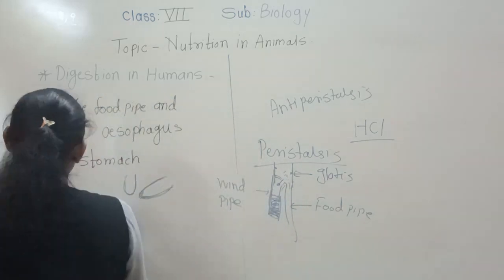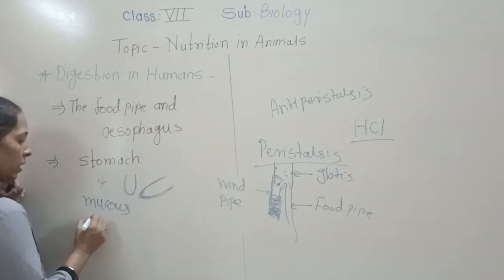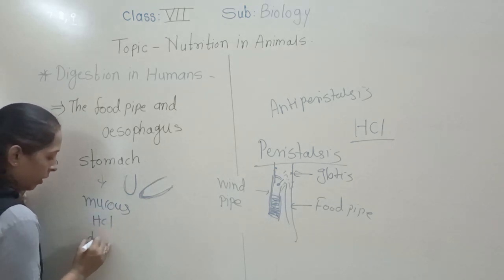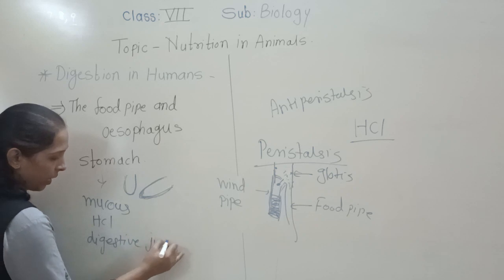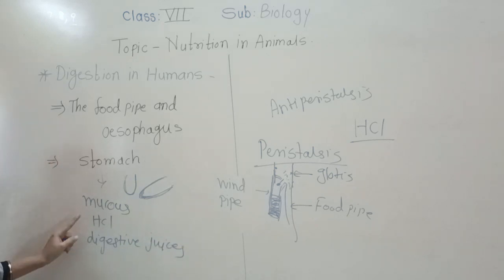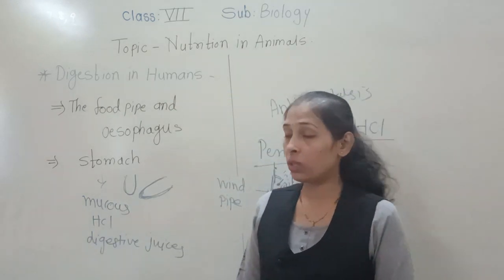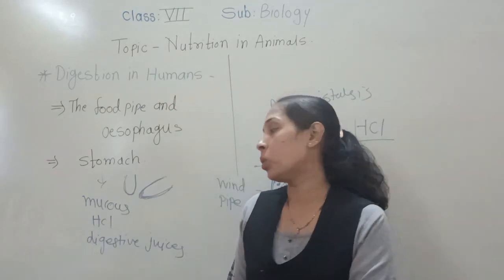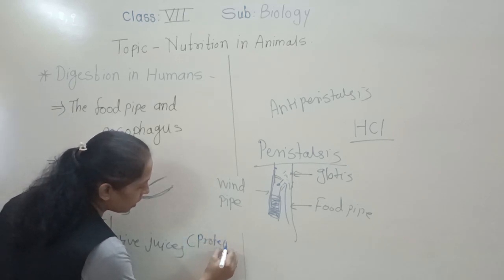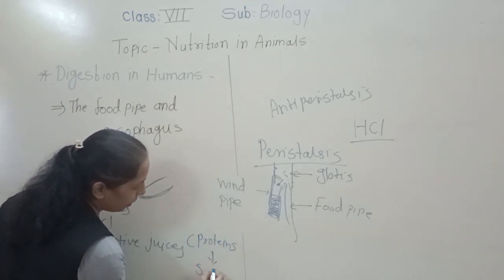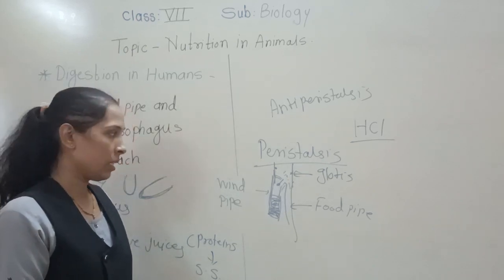Okay, so what is the function of the stomach? You can say it secretes mucus, it secretes HCl, and it secretes the digestive juices. HCl helps to kill the microorganisms, the microbes, and the digestive juices help to break down the proteins into simpler substances.